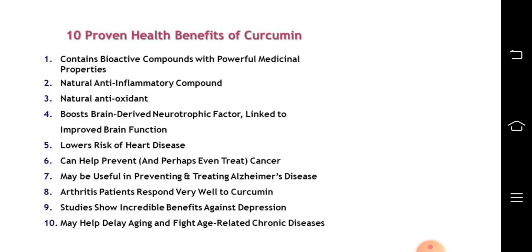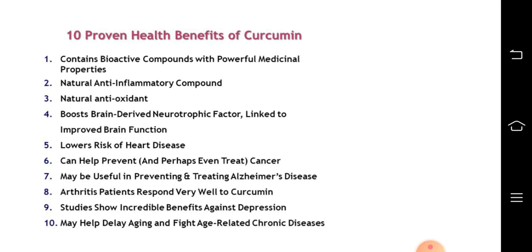10 proven health benefits of curcumin. Curcumin contains bioactive compounds with powerful medicinal properties. Its anti-inflammatory properties are very well known. It has antioxidant properties. It boosts the brain. It is linked to the improved brain function. It lowers risk of heart disease.